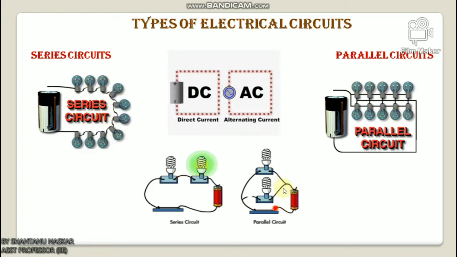When several passive elements are connected in series with an energy source, such a circuit is known as a series circuit. In a series circuit, the same amount of current flows through each element and the voltage is divided.